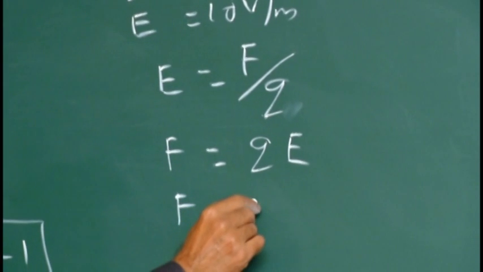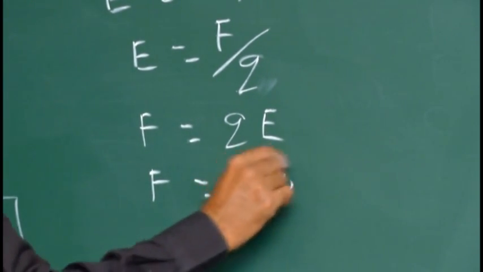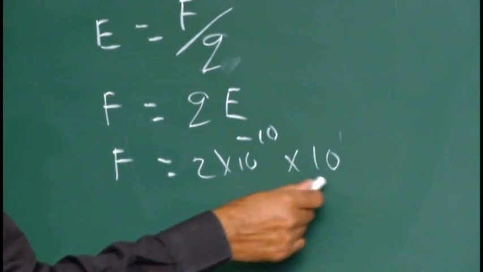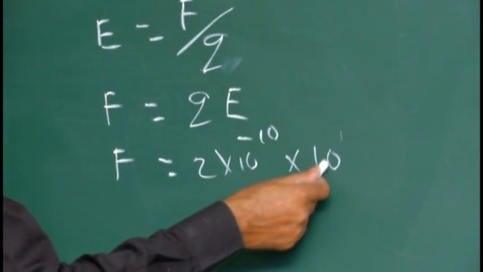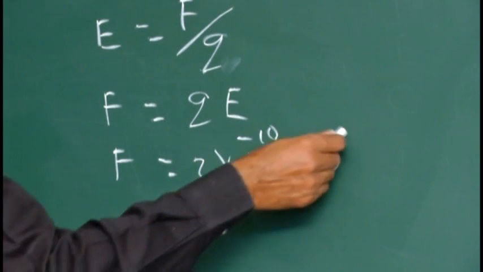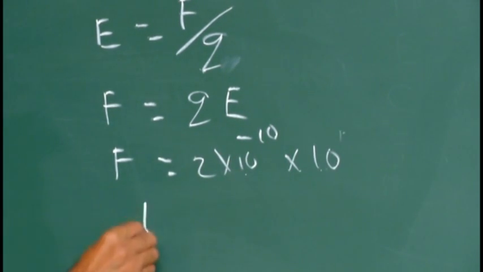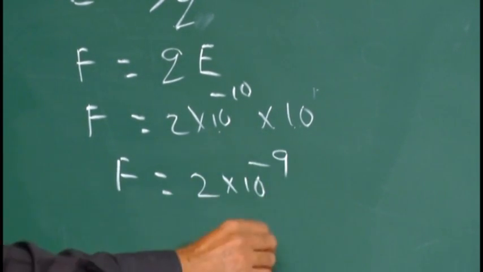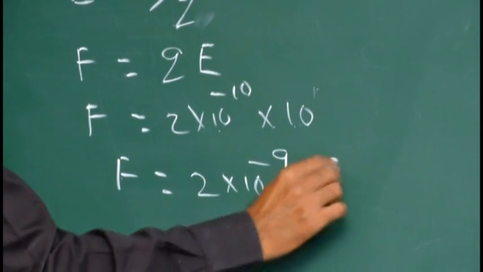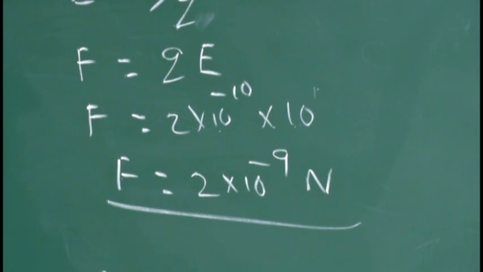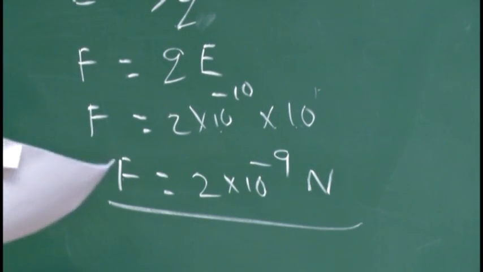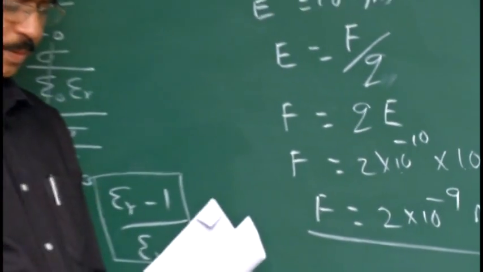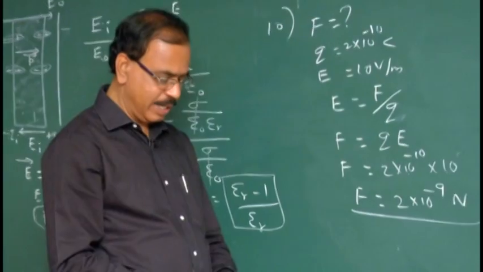So F is equal to Q, which is given as 2 into 10 to the power minus 10, into E, which is 10, that is 10 power 1. A power M into A power N is A power M plus N. F is equal to 2 into 10 to the power minus 9, force unit Newton. So the answer for the problem must be 2 into 10 power minus 9 Newton. It is available in option A. Let us pass on to the next.